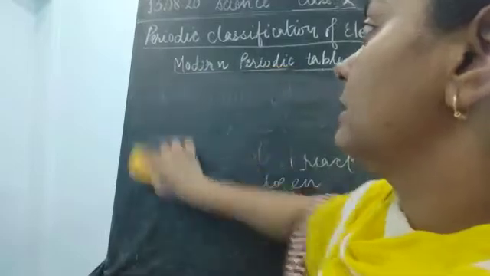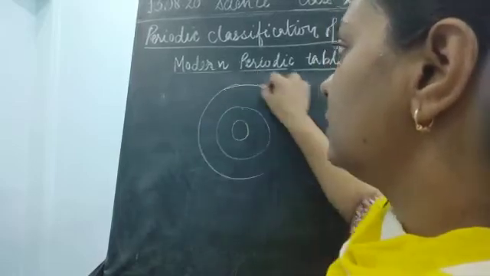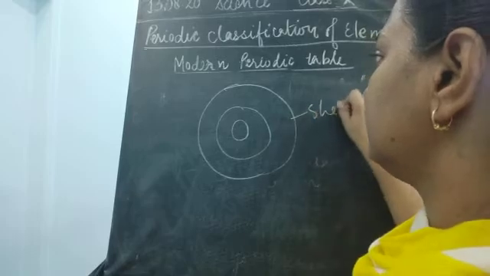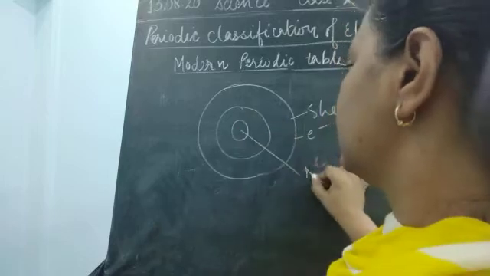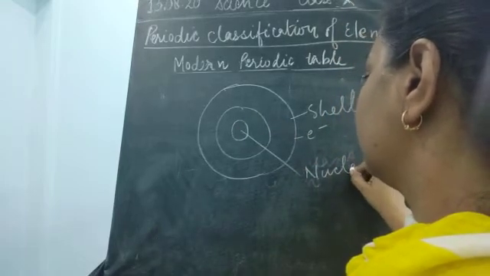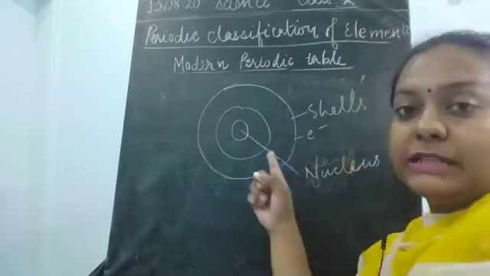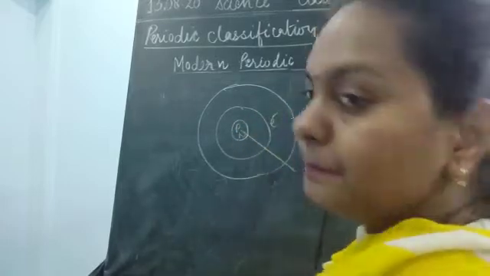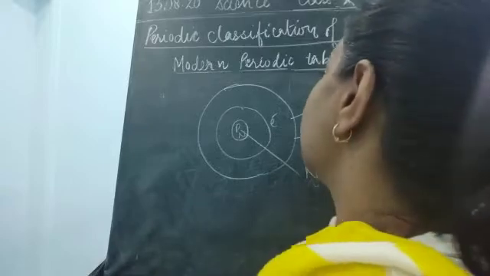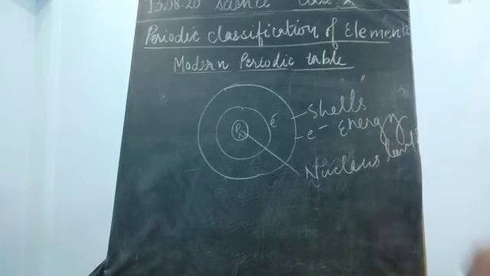If we talk about the structure of the atom, it is the very basic thing taught in your 9th class. These are called the shells, where the electrons revolve. This is the nucleus of an atom, where the proton and neutron live, but the electrons revolve in the next energy levels. So these energy levels are also known as shells.